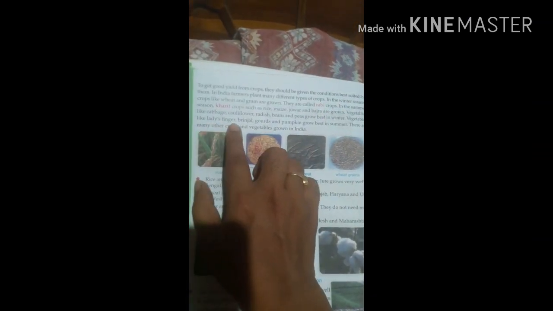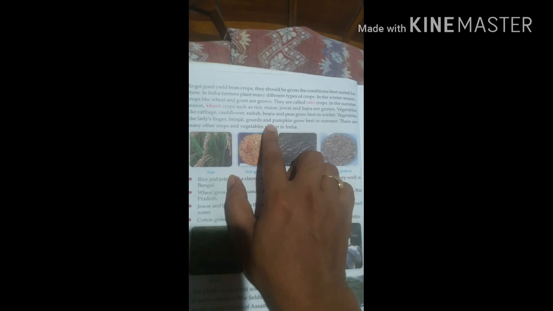Name two crops that grow well in summer and two that grow in winter, right? The crops which grow in summer are vegetables like lady's finger, brinjal, bitter gourd and pumpkin.